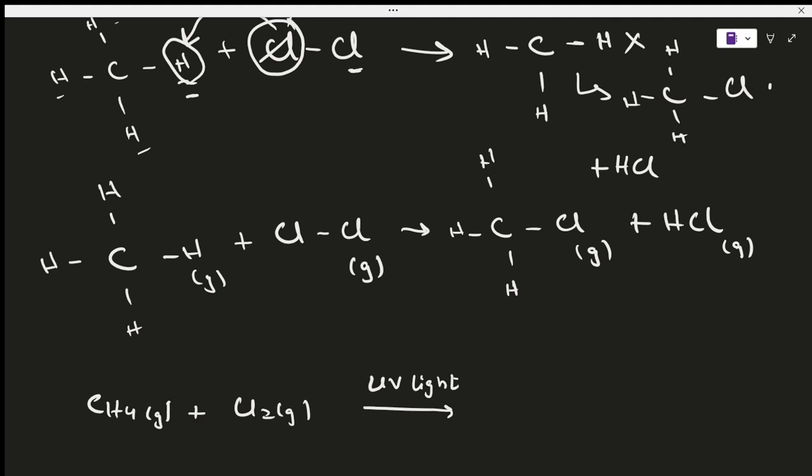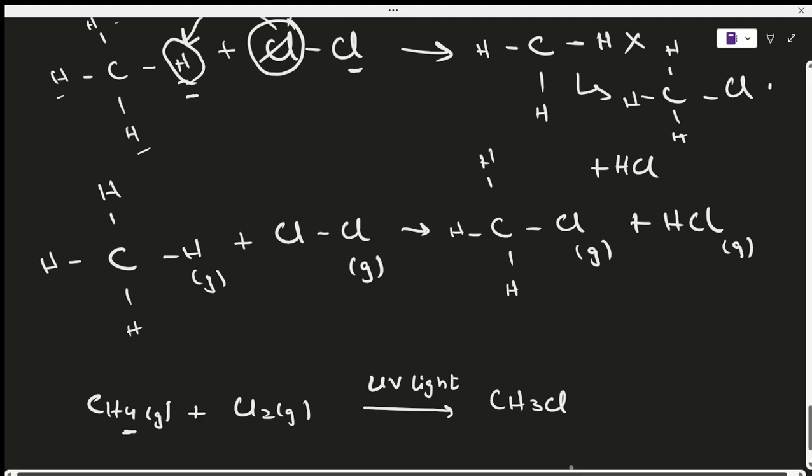This is a very important point, and you'll be avoiding losing a mark or two at times just by knowing that this reaction happens under UV light. So this becomes CH3Cl. Why? Because it was CH4 here, but since we remove a hydrogen and place the chlorine, this becomes CH3Cl in a gaseous state, plus an HCl in a gaseous state as well. So this is your reaction equation.